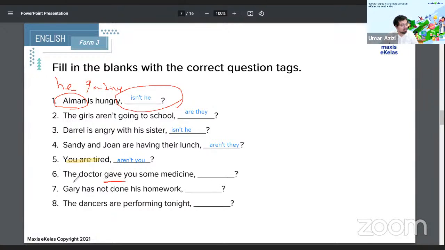Next, the doctor. So the doctor here, we have to assume a gender. For now we have to go with he. So doctor gave you some medicine. What pronoun could we go with here? Didn't she? Didn't he? Regardless, what's the main form answer here then? We could go with she. I don't mind that.